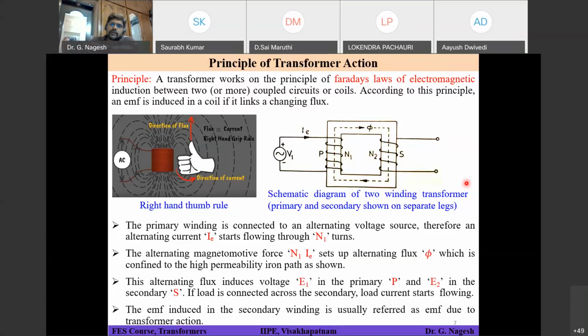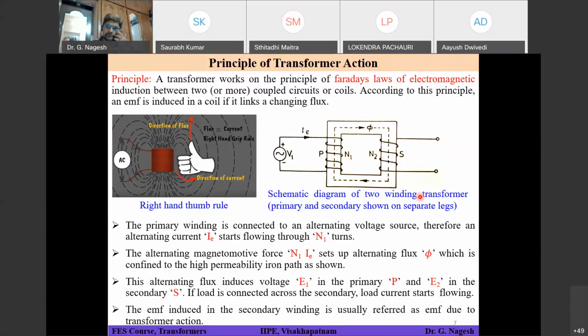So what could be the polarity of the voltage E2 on the secondary side? That means plus will be on the top or plus will be on the bottom. Sir, bottom. Bottom will be your plus. How? Yes, sir.